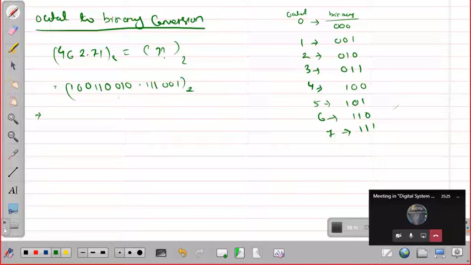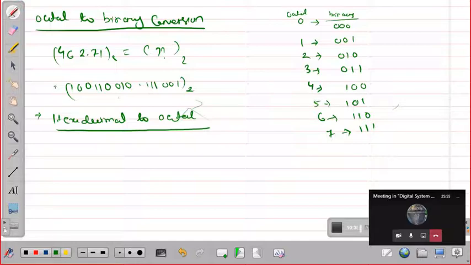Next is hexadecimal to octal. How can we do it? The easiest way is we know the binary equivalent of hexadecimal numbers, and then we will convert that to octal by the grouping method.